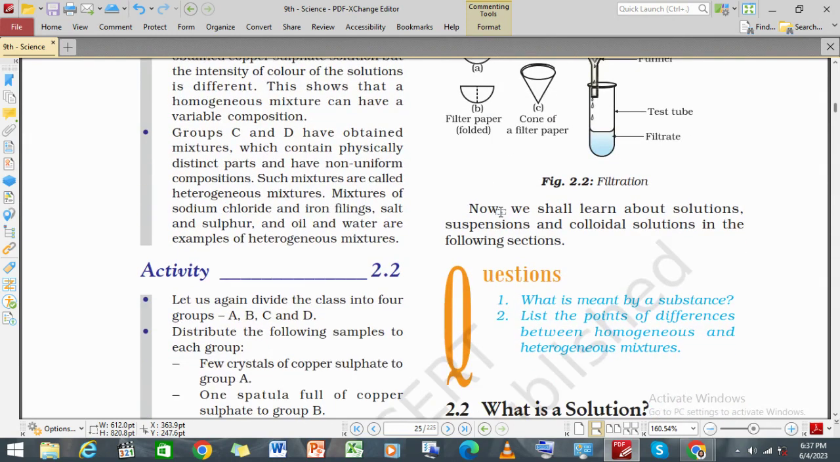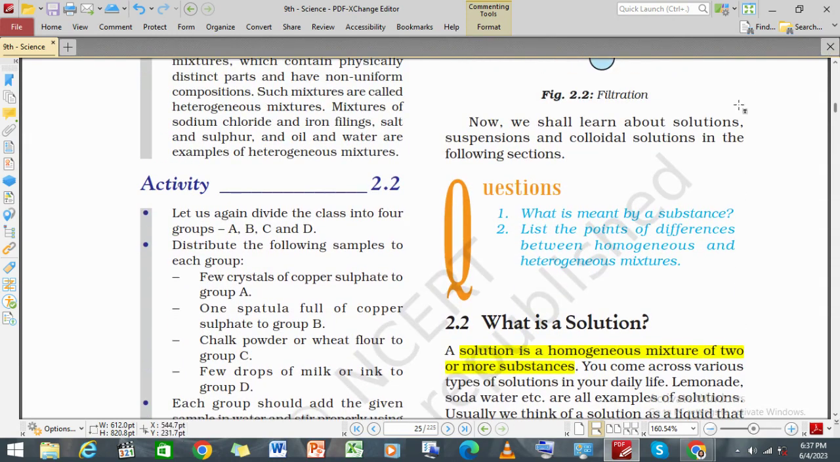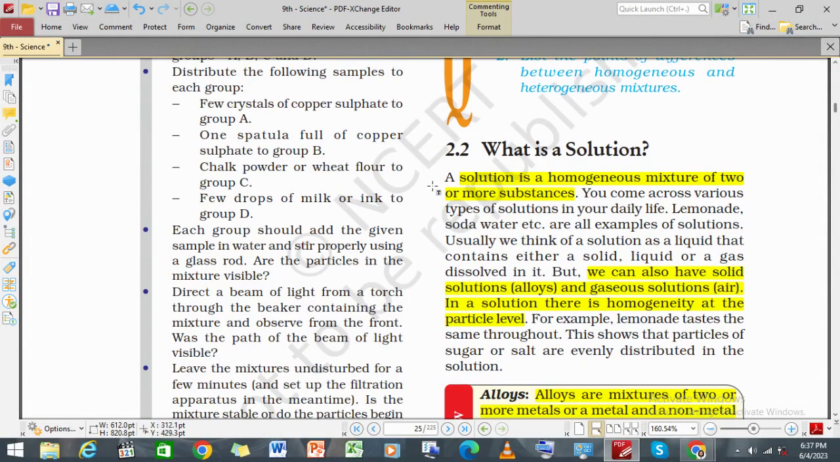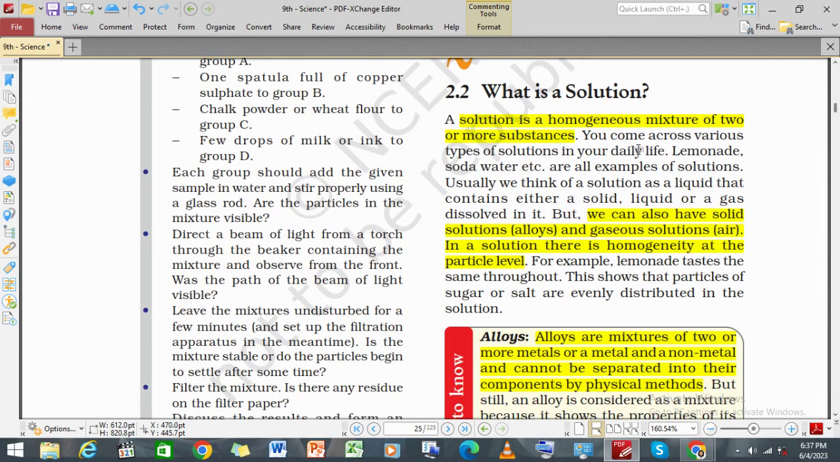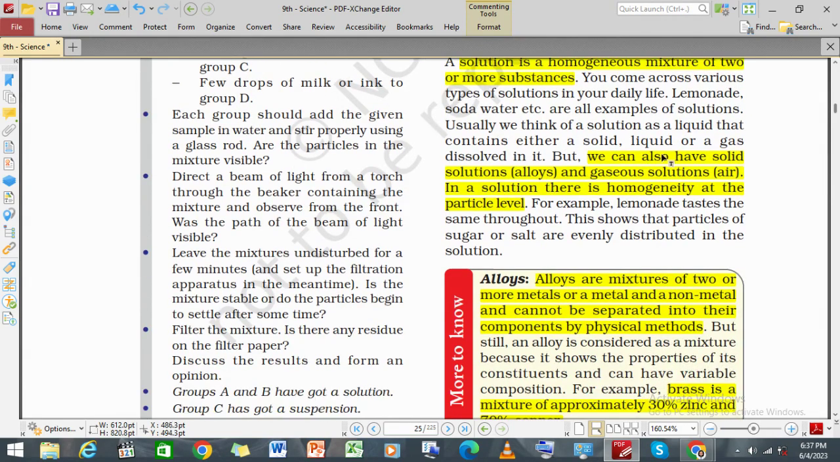When we talk about the types of mixtures, here we can see the solution, suspension, and colloidal solution. So what is a solution? A solution is a homogeneous mixture. Homogeneous means a uniform mixture of two or more substances. So this is a type of mixture we are getting. The type of mixture is the solution. A solution is a homogeneous mixture, which is a uniform mixture of two or more substances.